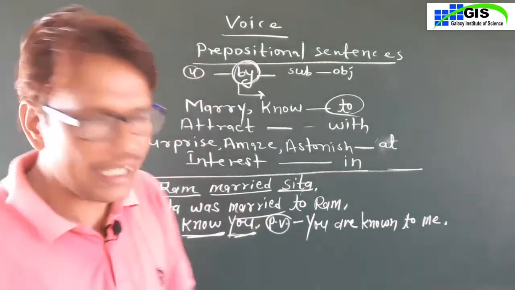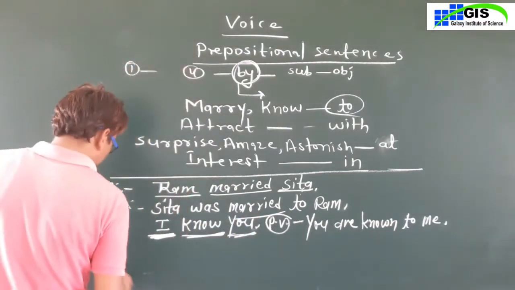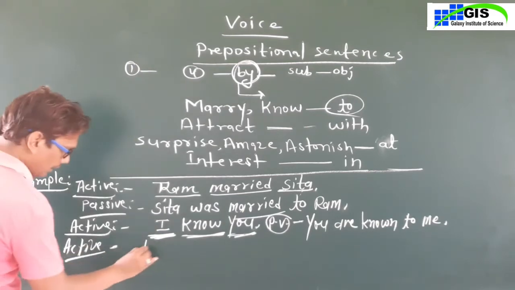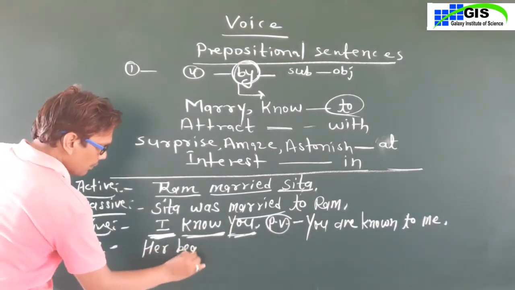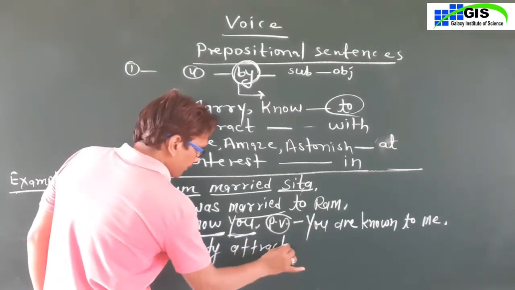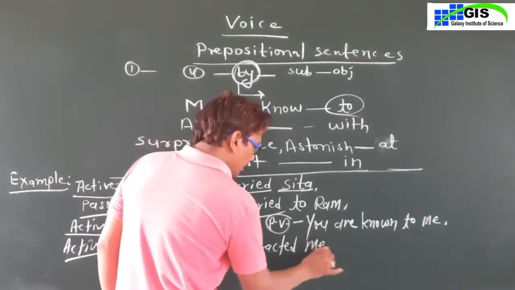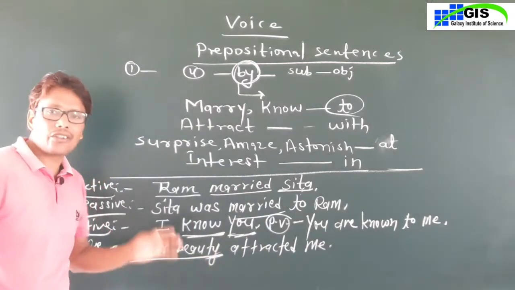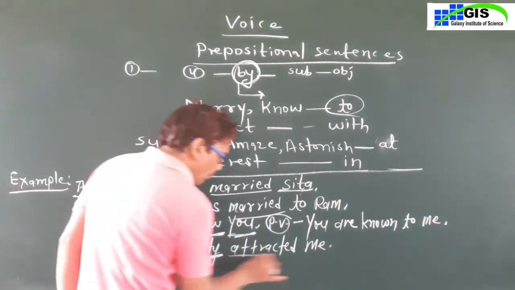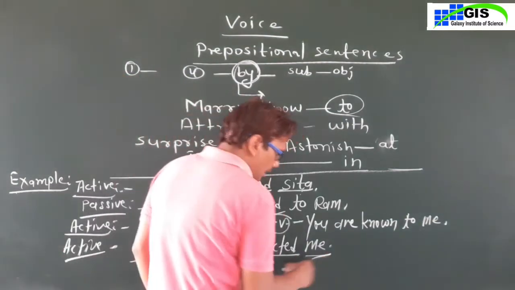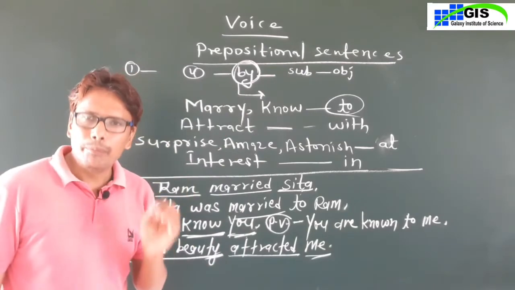Next example is in active voice. Her beauty attracted me. Her beauty attracted me. Here the subject is her beauty and the verb is attracted, the second form of the main verb, and the object is me.